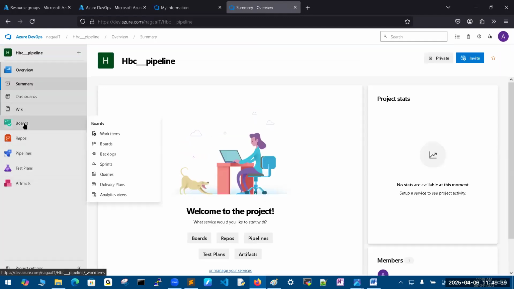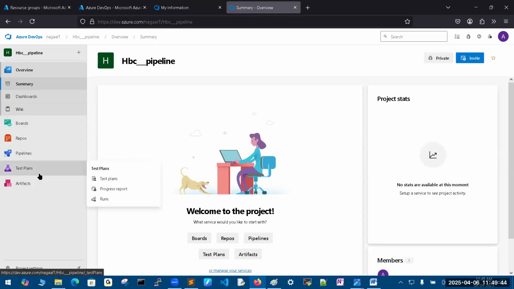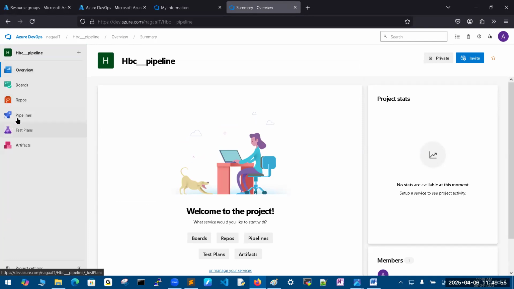These left side options I am speaking about. Boards are there. Next, repositories are there. It is like Git repositories only: cloud hosted private Git repositories, pull requests, branching policy, commits, everything will come under the repository section only. And pipelines, like your Jenkins pipeline concept only, how to link and write the pipelines, continuous integration and continuous delivery, CI/CD. That concept will come.